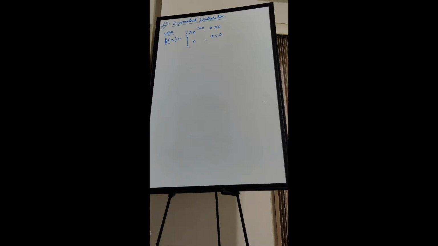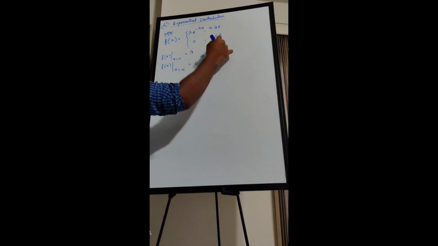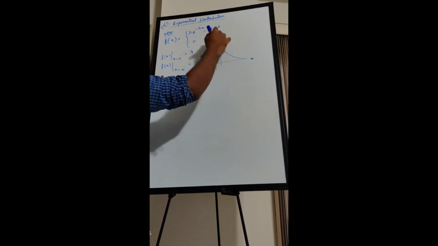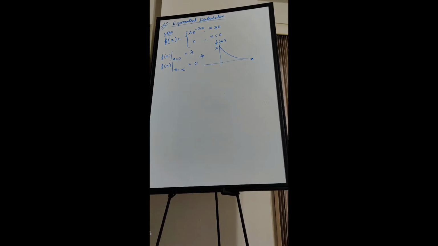Now if x is equal to 0, then what will be f of x? Lambda. And if x equals infinity, then what will it be? 0. That means the distribution will look something like this, where this is lambda, this is x, and this is f of x.